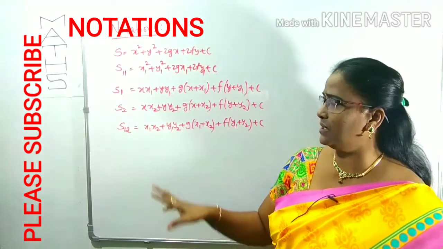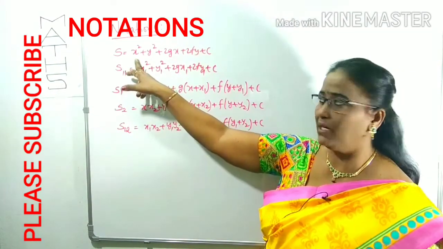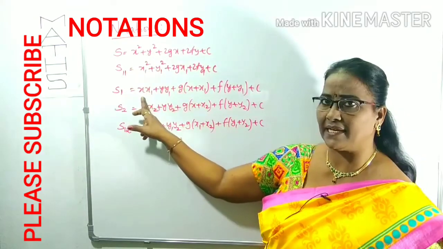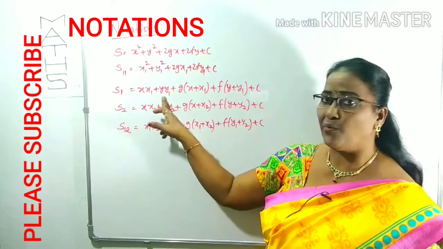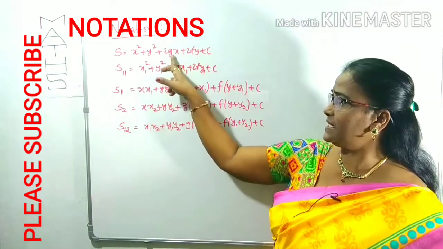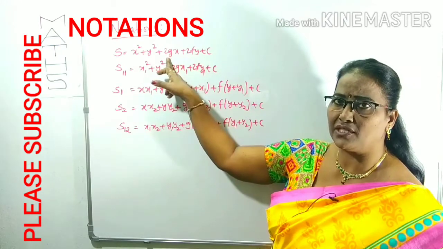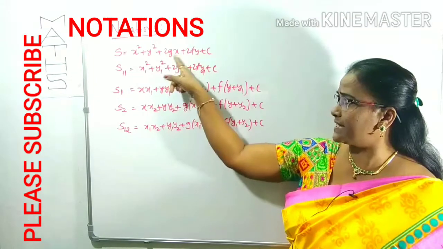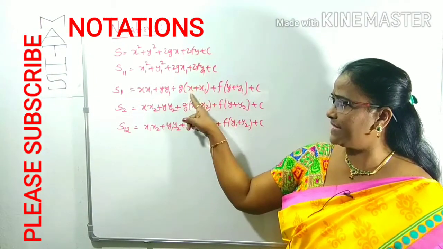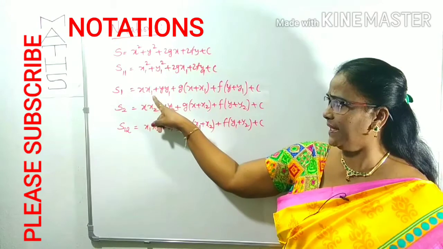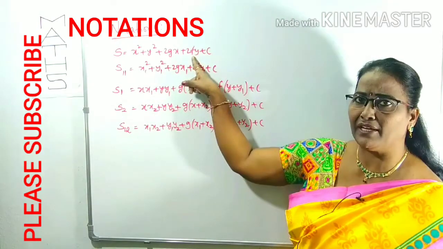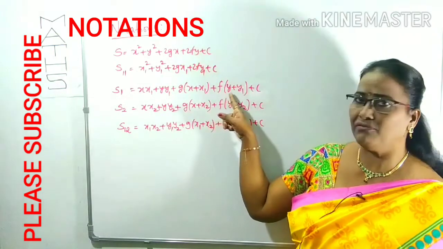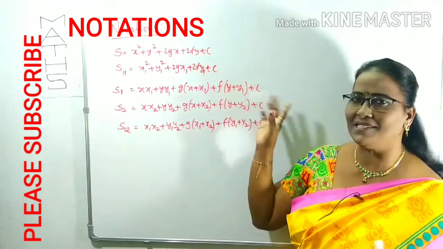Now S1. In S1, we observe what S is. The first term x squared and the second term y squared are the second degree terms. We take them as x x1 plus y y1. Next is the x term. The x coefficient is 2g, half of 2g is g, so we take g times (x plus x1), the sum of x and x1. Similarly, the y coefficient is 2f, half of 2f is f, so f times (y plus y1), plus c as it is. That's it.